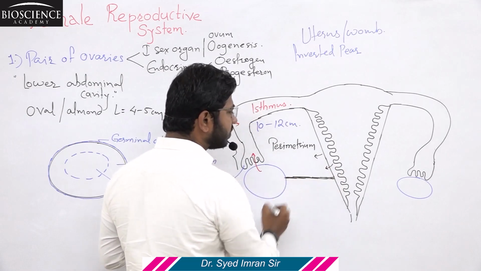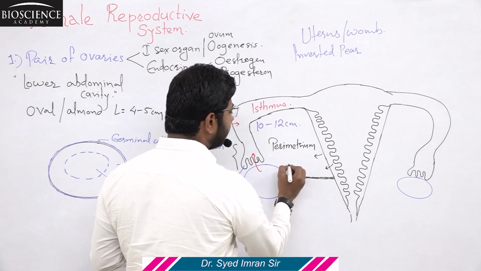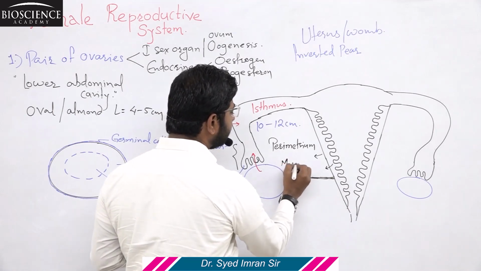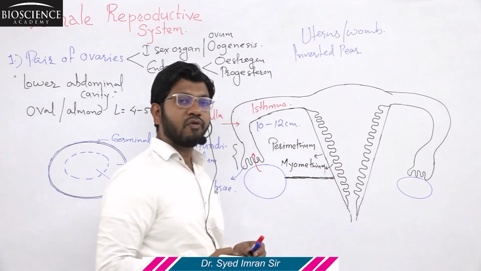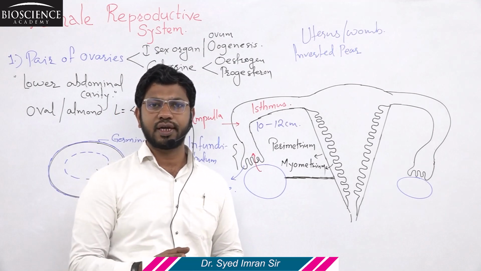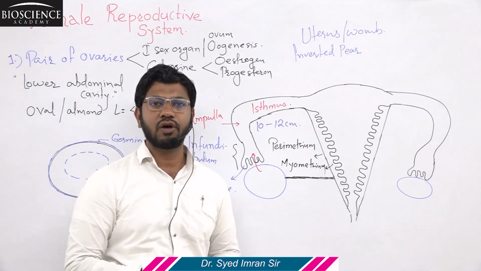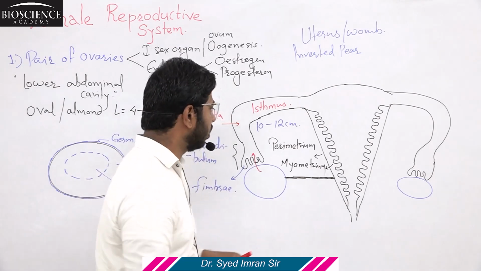The middle wall of the uterus is very thick, and it is made up of smooth muscles. The middle wall is called the myometrium. At the time of birth of the child, this myometrium performs strong contraction under the influence of the oxytocin hormone. So oxytocin is also called the birth hormone.